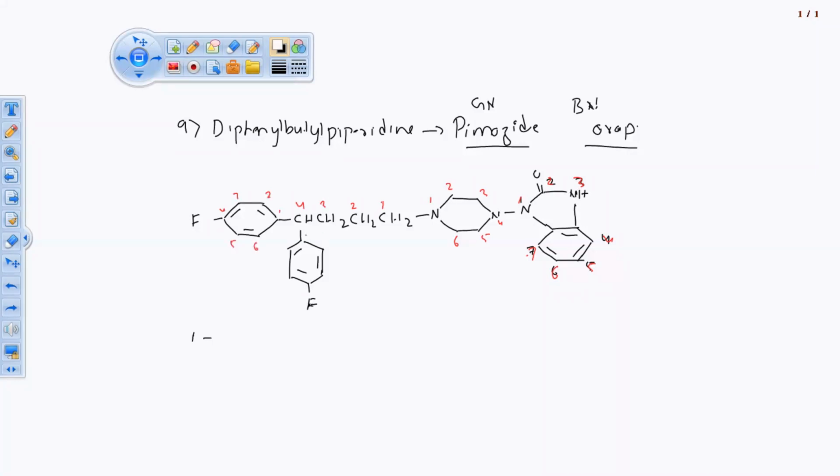This is of course starting from here onwards. 2, 3, 4 किधर से भी स्टार्ट करो ये ग्रुप को 4 ही मिलेगा इसको. ठीक है, 4, 5 and 6. So the numbering is over. So how many units are there? This is one. This is similar things which were attached, the 2 phenolic group and butane, and this one is piperidine, and this one is the benzene ring merged with the 5-membered ring.